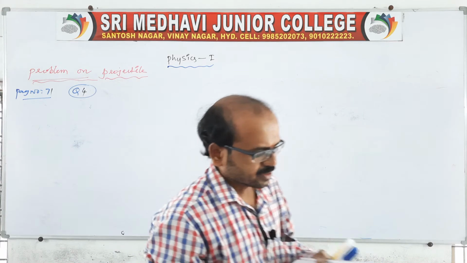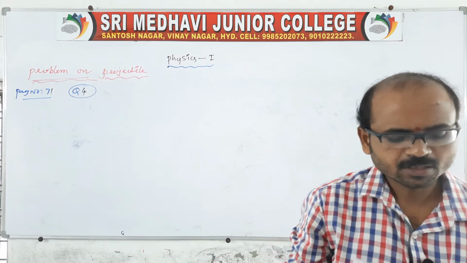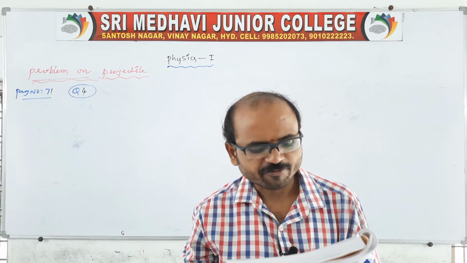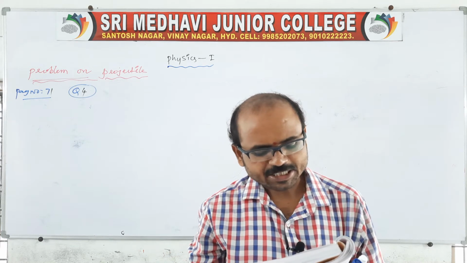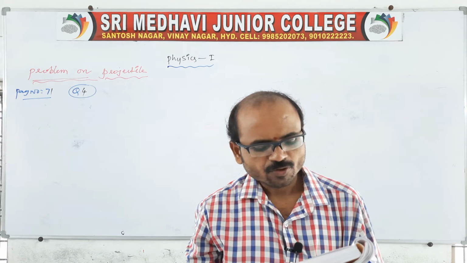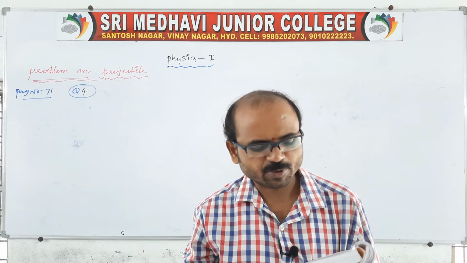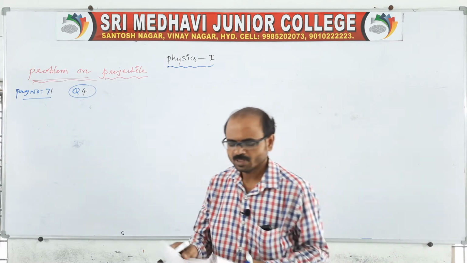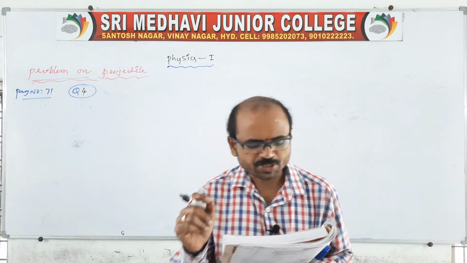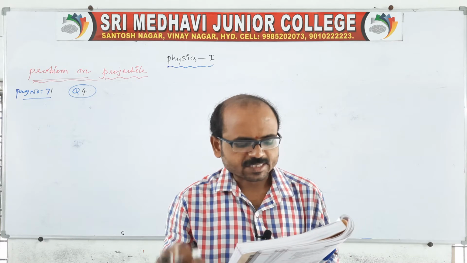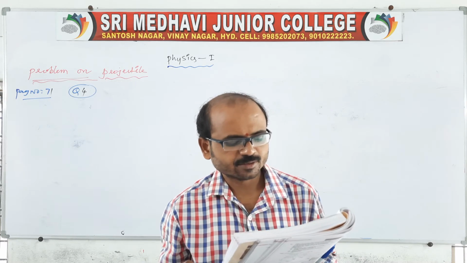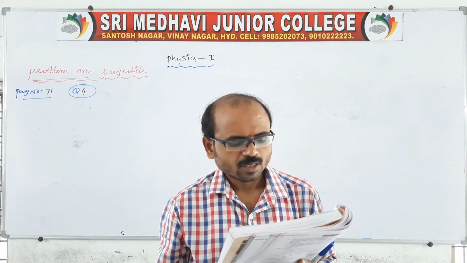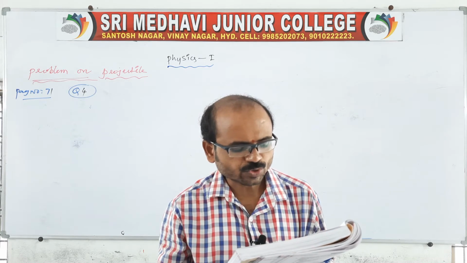There is given, for a particle projected slantwise from the ground, the magnitude of its position vector with respect to the point of projection. See, the magnitude of the position vector. In the question, the magnitude of the position vector with respect to the point of projection when it is at the highest point of the path is found to be root 2 times the maximum height.